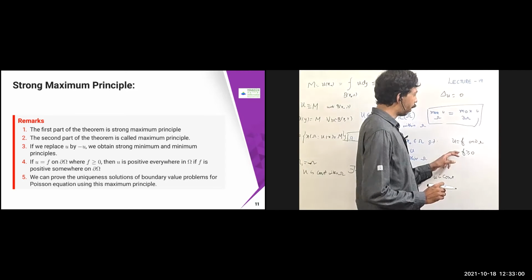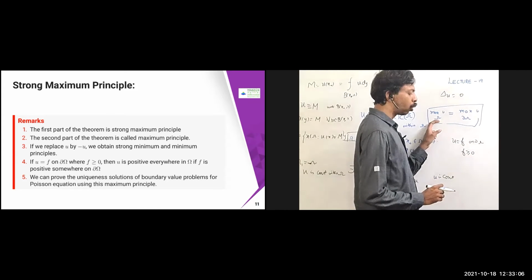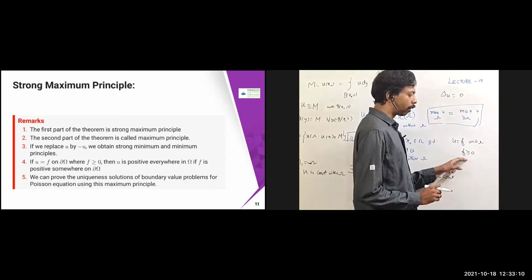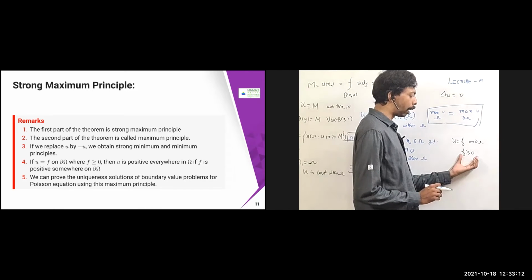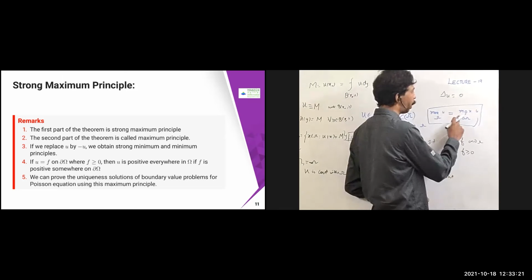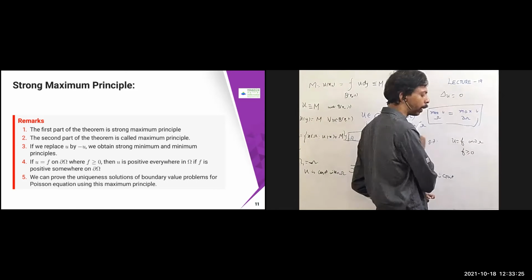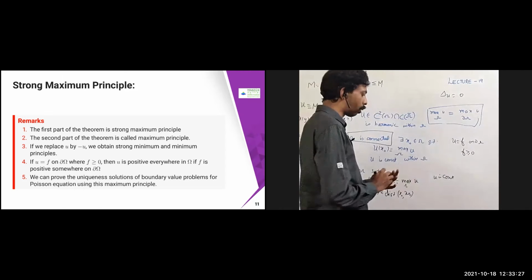From this, what you can say is that suppose f is greater than or equal to 0 on dou omega. That means your u is going to be positive everywhere in omega. Suppose f is positive somewhere on dou omega. Then from this principle you can say that your u is going to be positive everywhere, because the maximum of u is attained on dou omega. So this is going to be completely positive everywhere. That's what you are going to get.